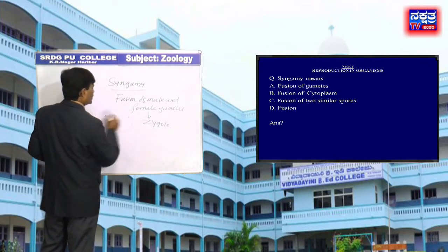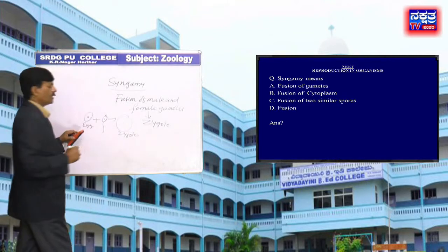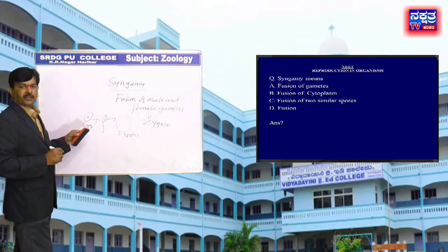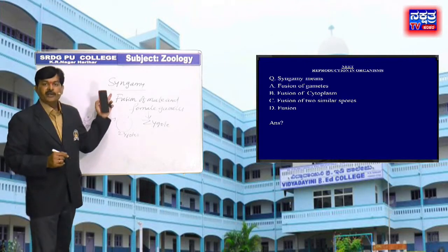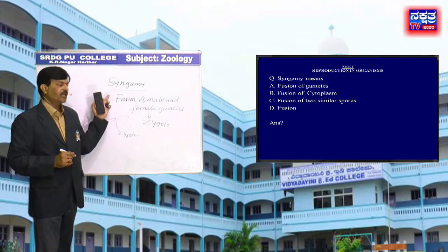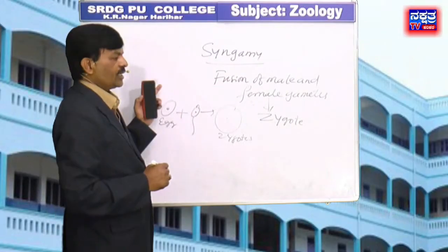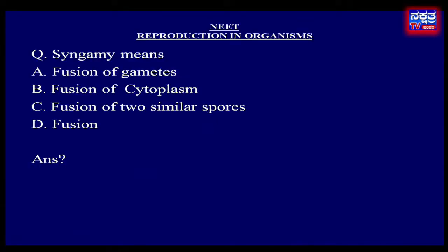It results in or produces zygotes. The term fertilization is also used for this process. Therefore, in the given options, the fusion of the gametes is the right answer. That is A.